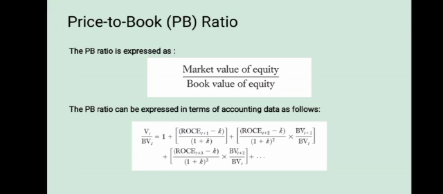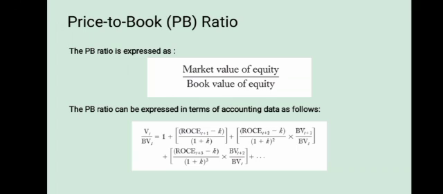This expression yields several important insights. As future ROCE and/or growth in book value increase, the PB ratio will increase. Also, as the cost or risk of equity capital, K, increases, the PB ratio will decrease.